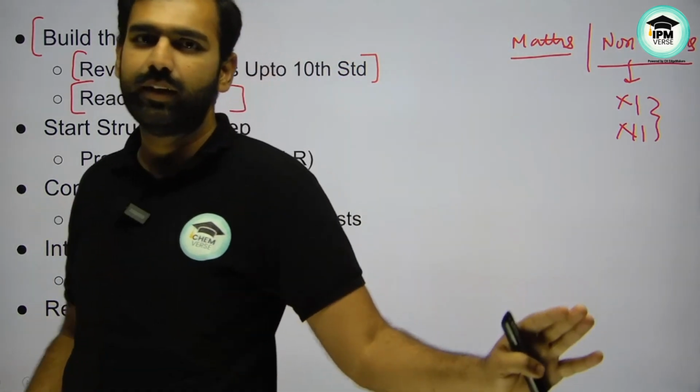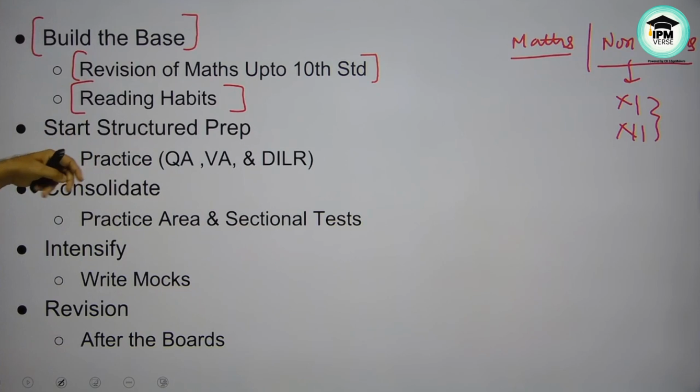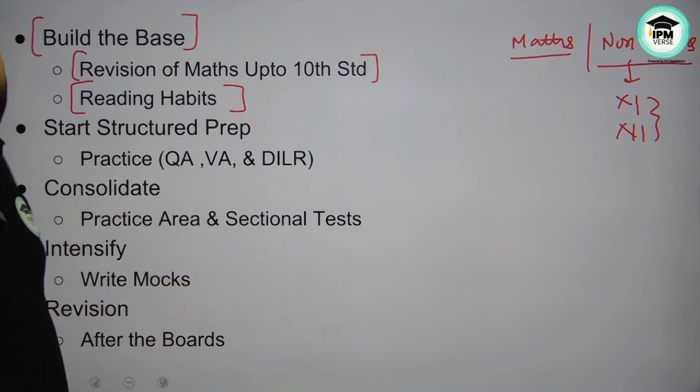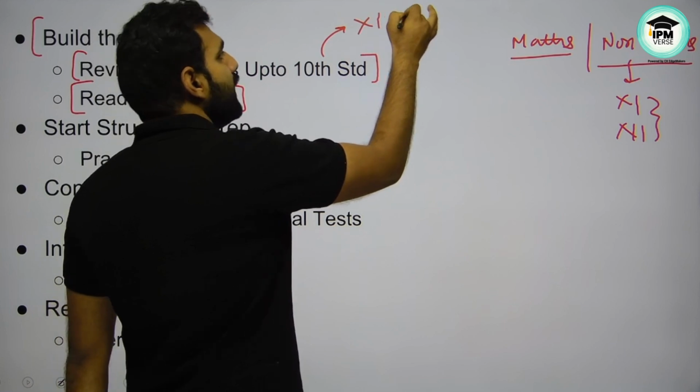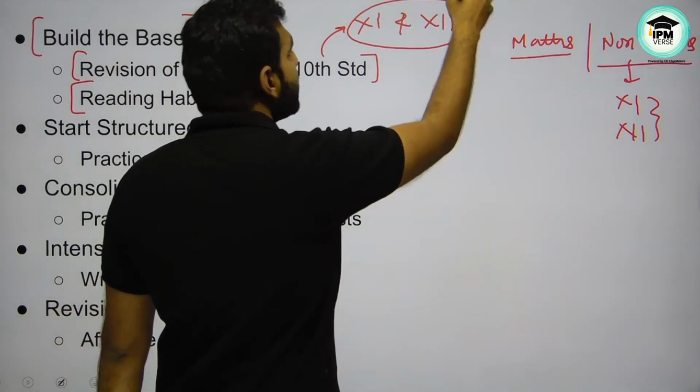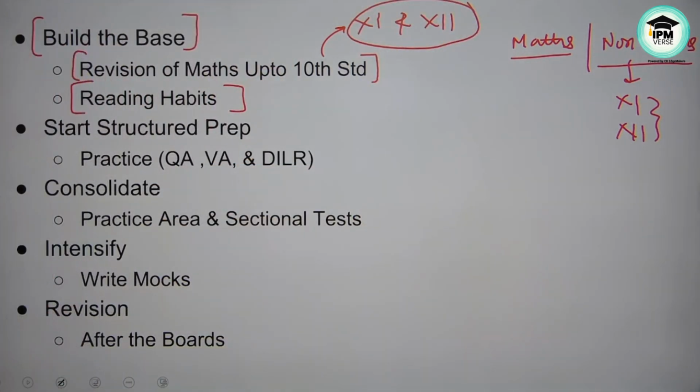That's the only key to excel in the verbal ability section, if you really want to get good at it. And of course, revision of maths is needed, not only up to 10th standard, I'll add chapters from 11th and 12th standard as well, which are asked in this examination.